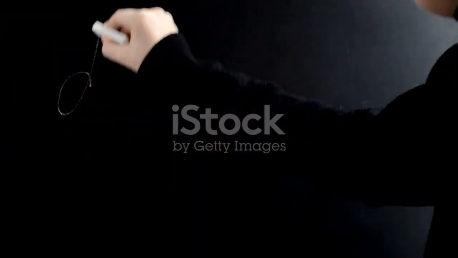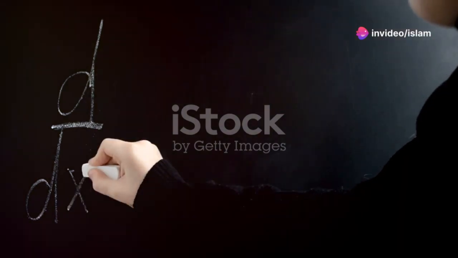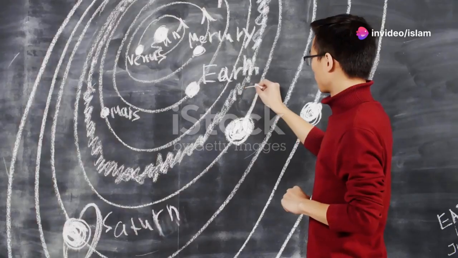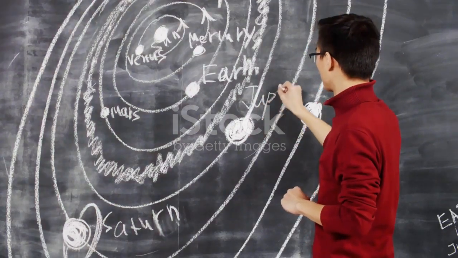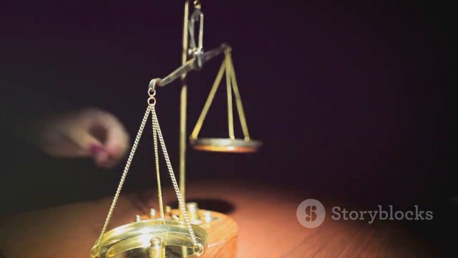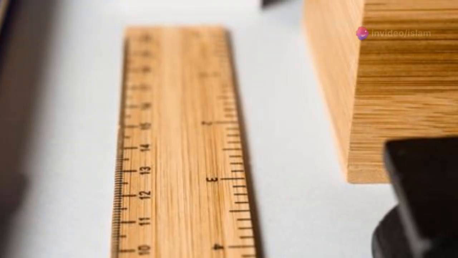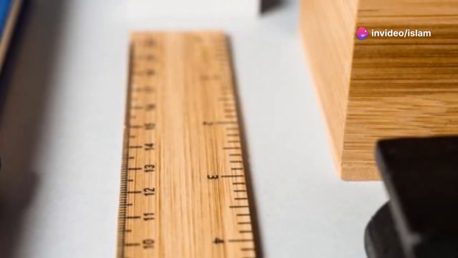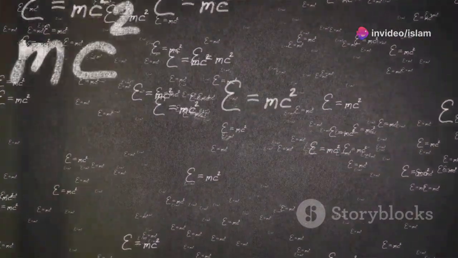Newton's law of universal gravitation can be expressed through a simple yet elegant formula: F equals G m1 m2 over r squared. Let's break it down. F represents the force of gravity between two objects. m1 and m2 are the masses of the two objects interacting gravitationally. r is the distance separating the centers of these two objects. Finally, G is the gravitational constant.